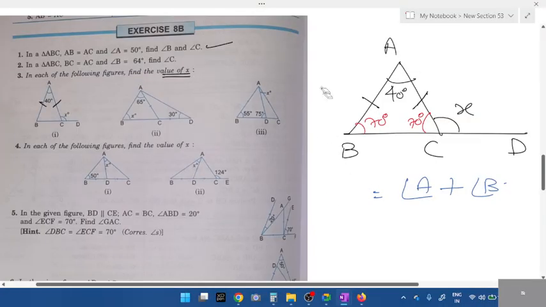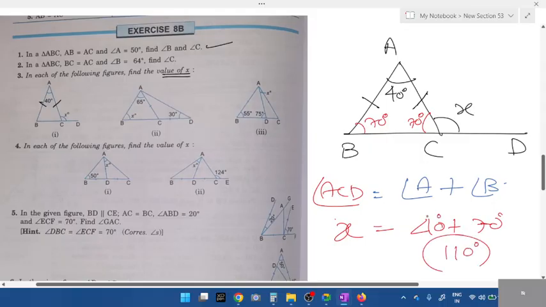Angle ACD, right? Angle ACD is equal to A plus B. In place of ACD, X is given. 40 plus 70. What's the answer? 110 degrees. All of you understood how to solve? Any doubts in this?